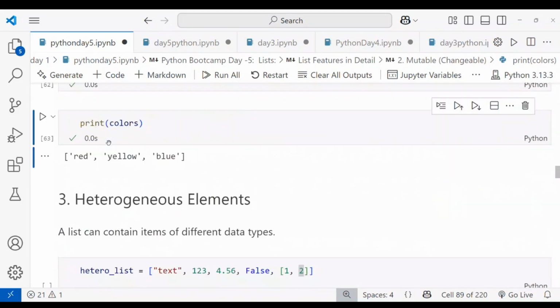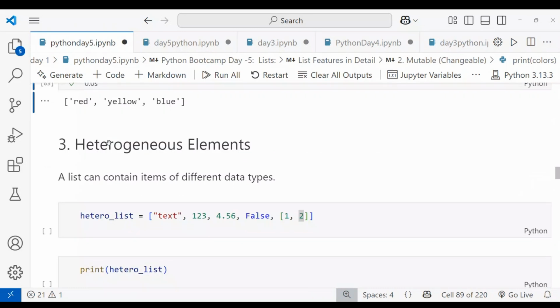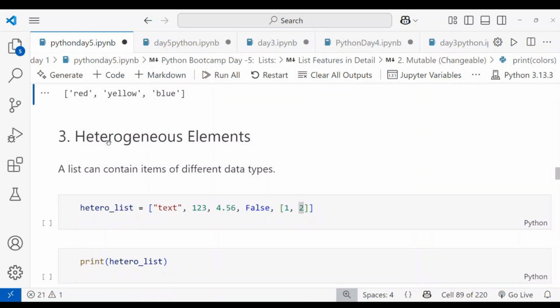Okay. And coming to the heterogeneous type, the list can contain items of different data types. You can see here, right? I have taken another example called hetero list. When I'm giving the values, text is a string, right? And 1, 2, 3 are integer data types, and 4.56 is a floating value. True is a boolean data type, and you can pass a list also, that can be 1, comma 2.